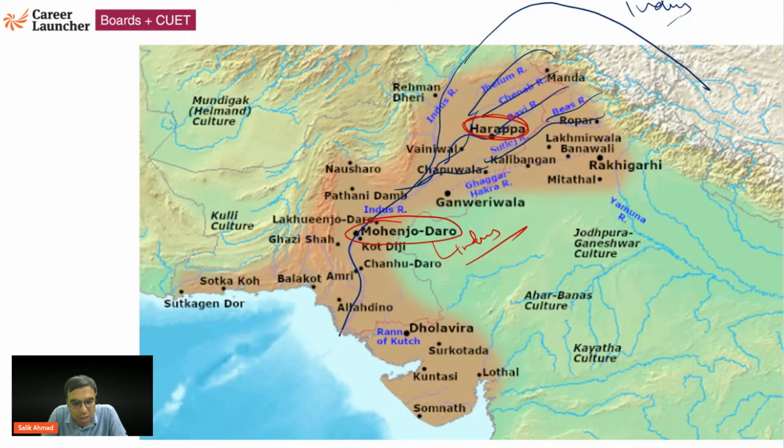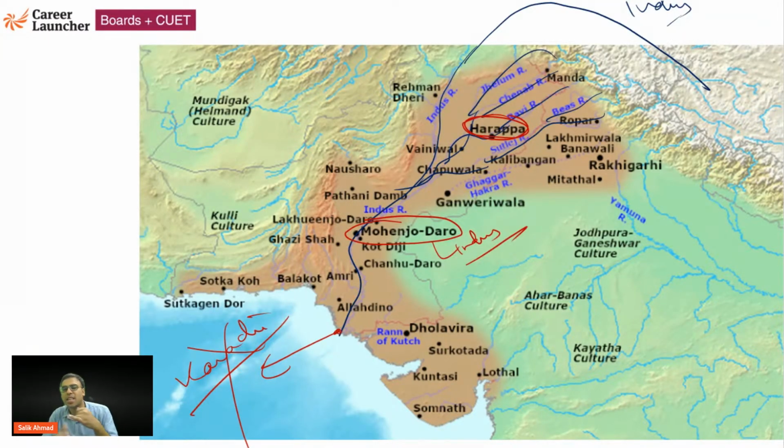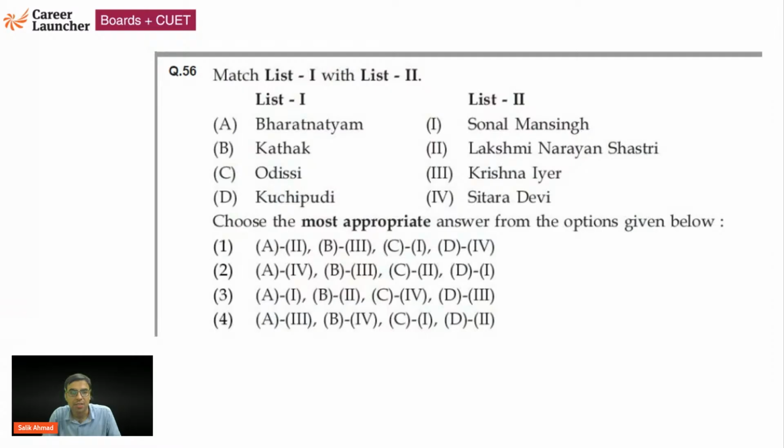Okay, that is what you should know, and it falls here. This is Karachi, the modern day Pakistan's port, but this is not a part of IVC, Indus Valley Civilization, because at that time there was no such thing. I hope it is clear. I have discussed the important cities, the states, and the important rivers, okay. Now let's move on to the next question.